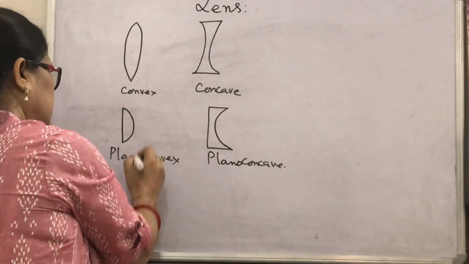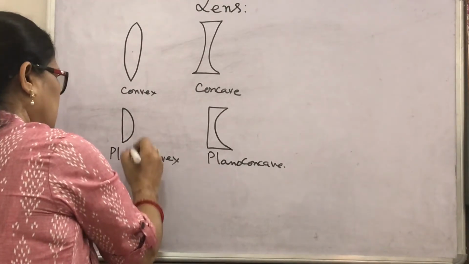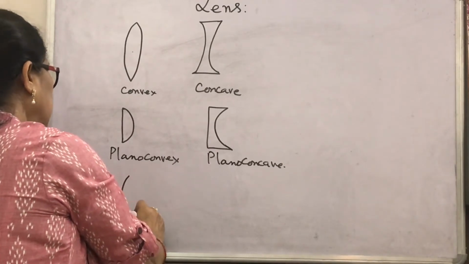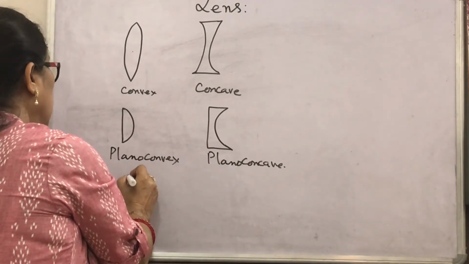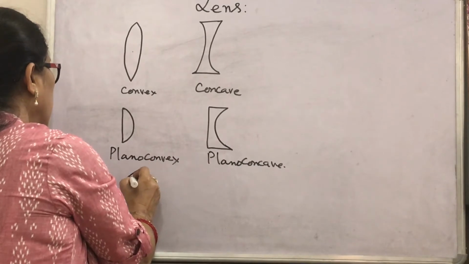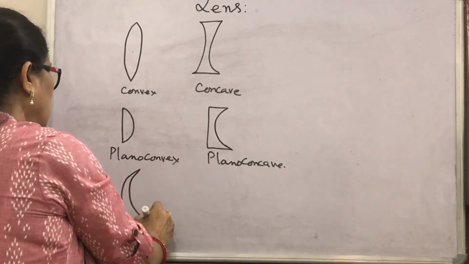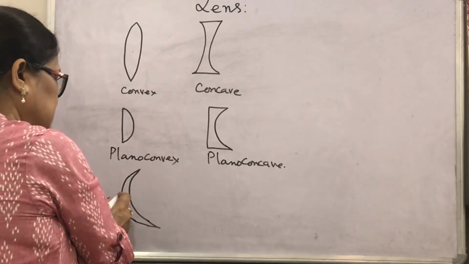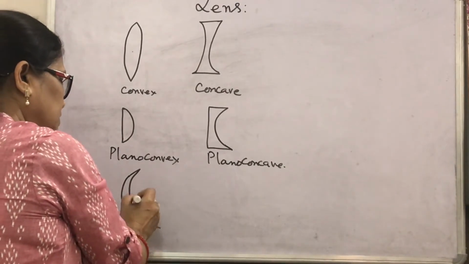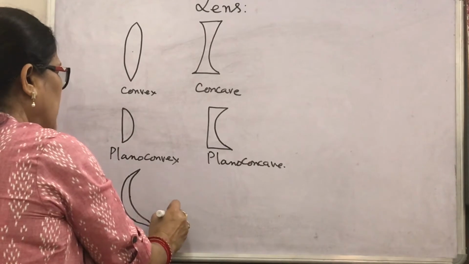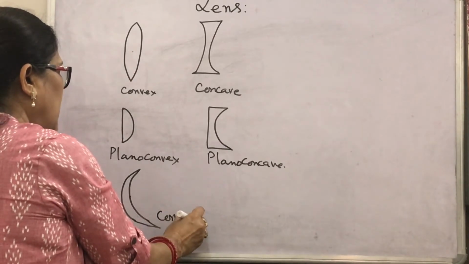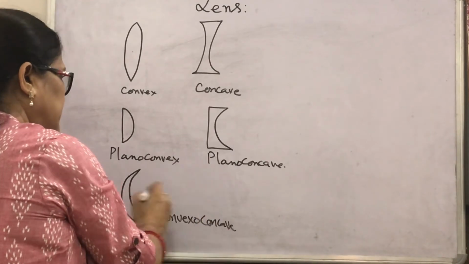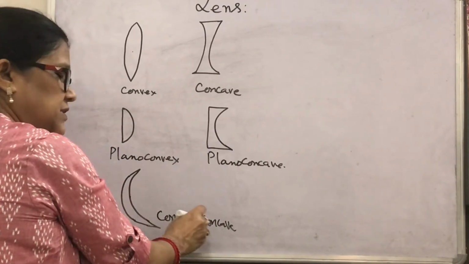Similarly, for the other, both the surfaces are curved, but the first one is convex and the other one is concave. If I draw this one, this is convex, this is concave. So what is its name? Convexo-concave. So learn how to write the name as per the first and second surface.